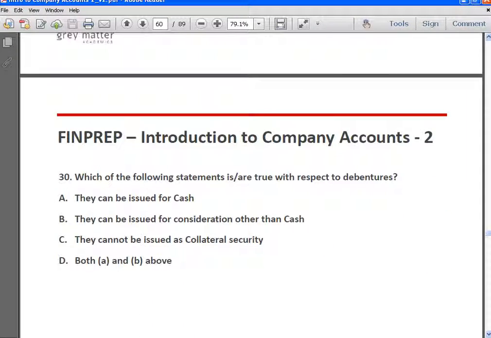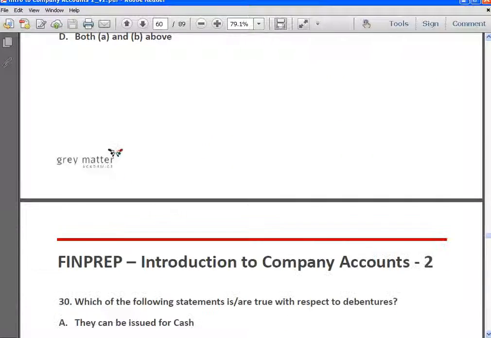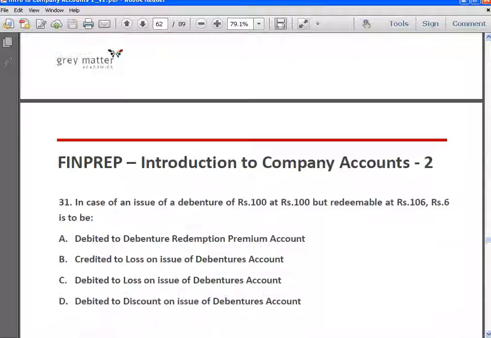Next, which of the following statements is or are true with respect to debentures? They can be issued for cash, it's true. They can be issued for consideration other than cash, is true. They cannot be issued as collateral security is false. They can be issued as collateral security. Answer is A and B. D is the answer. Okay.